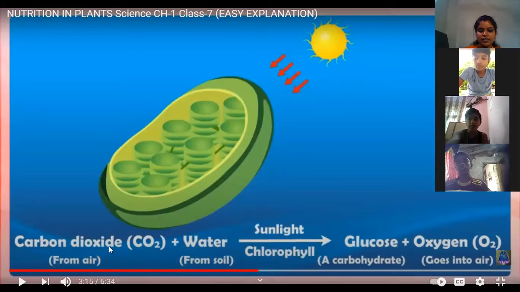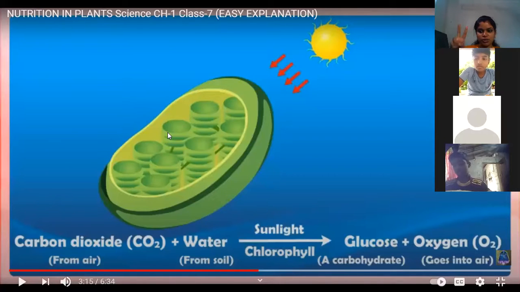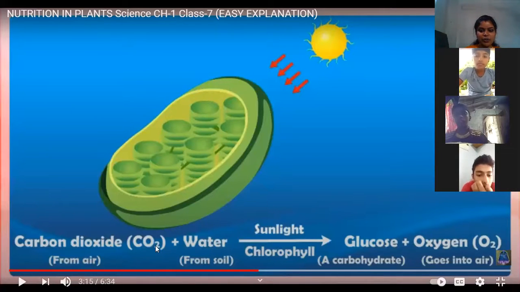Di means what? Two. That is why it is CO2: two oxygens are present. You will study about these symbols in the higher classes.